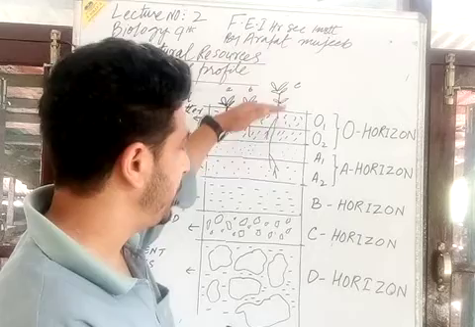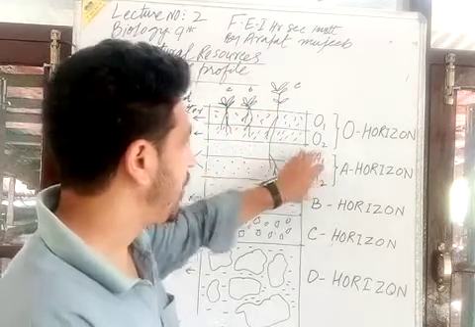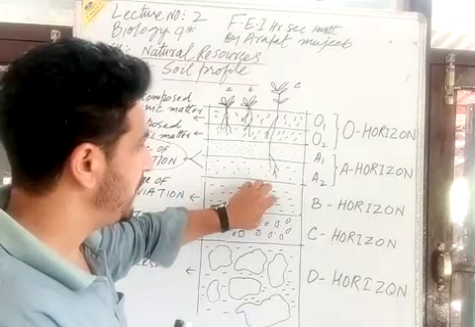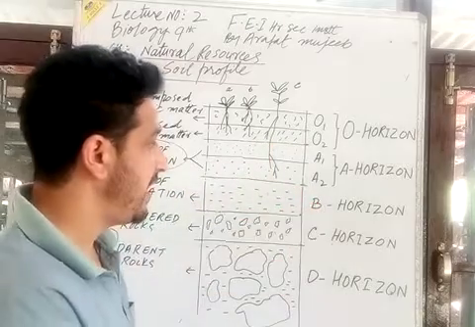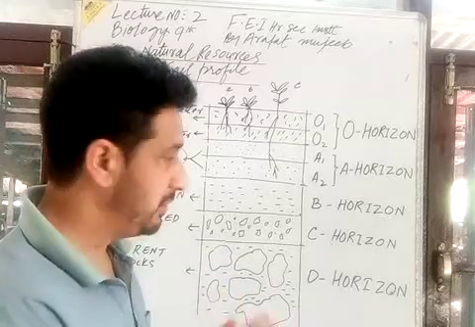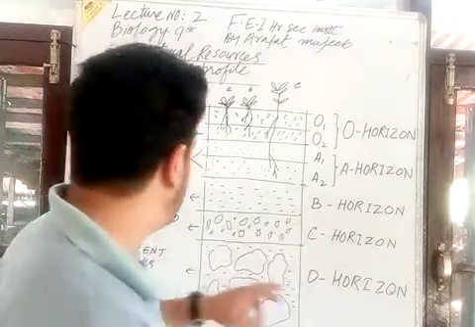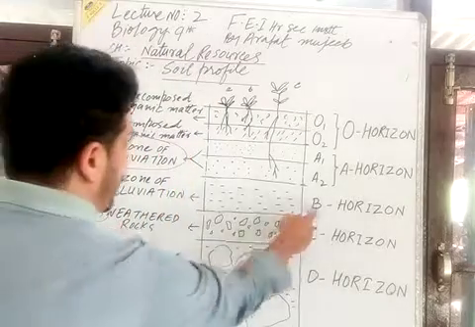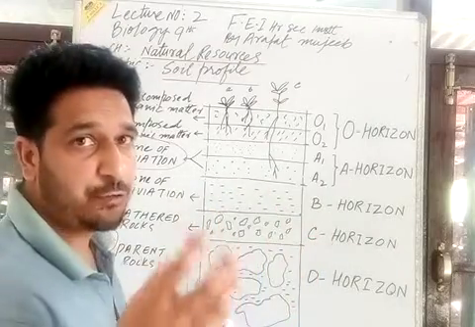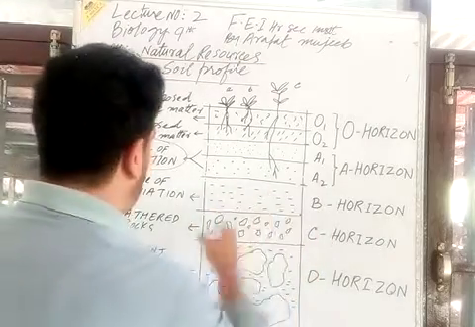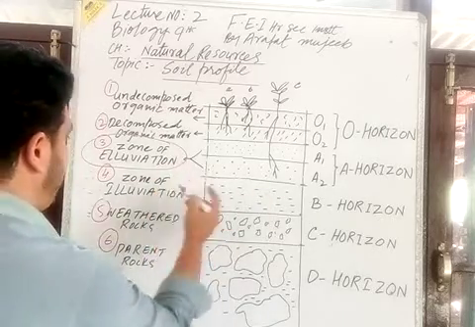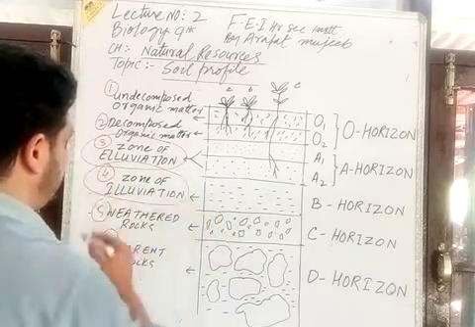That surface water percolates and washes down the minerals available in the A horizon and they start accumulating in the B horizon. The B horizon is a mineralized layer, a mineral containing layer rich in minerals. Therefore, when minerals start accumulating in the B horizon, this property is known as the zone of illuviation.